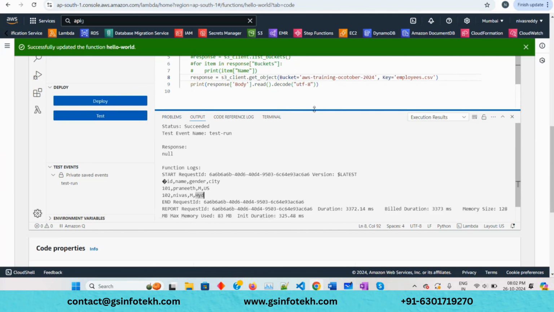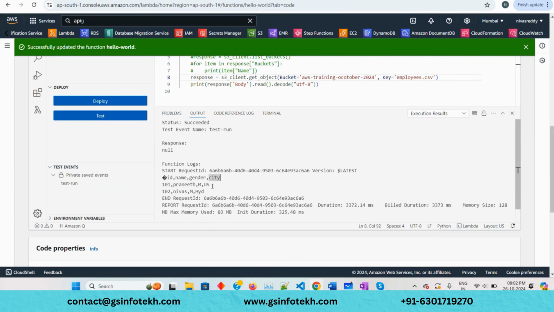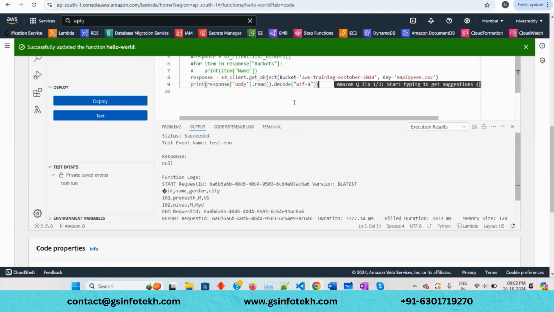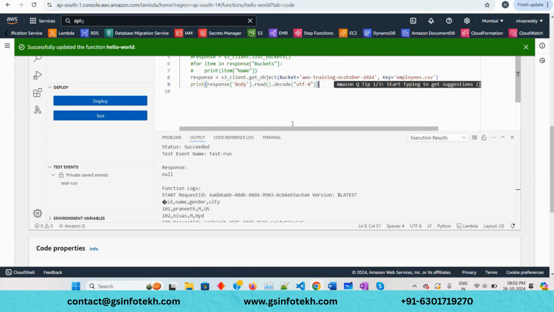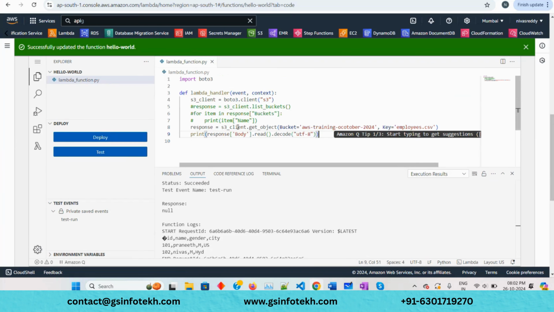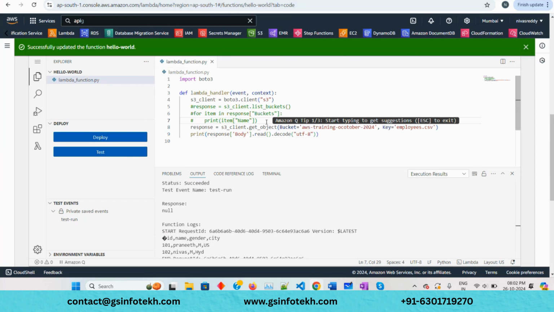This is a basic thing, like how to read your data file. But in data engineering, there would be a lot of complex transformations that we need to do, like modifying the data, city to full name, or adding a new record called address. We will use those in detail when we start with Glue jobs and PySpark. This is plain Python, but when you deal with a lot of data, you need to use PySpark.